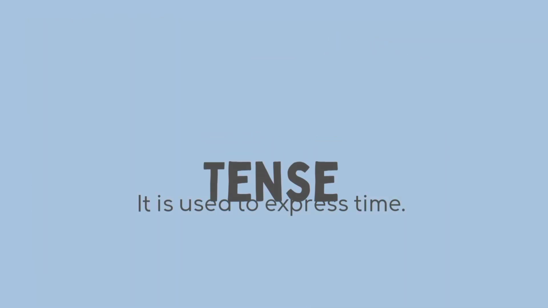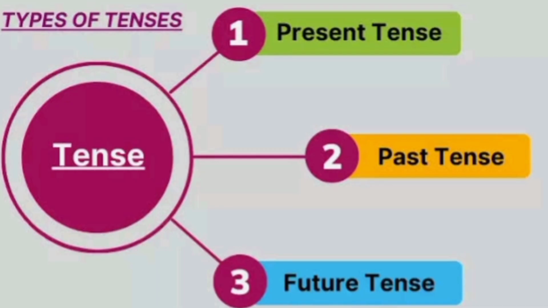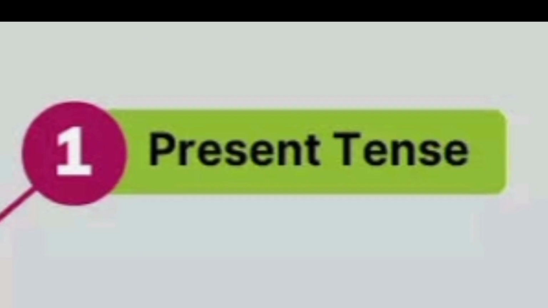Now, there are three basic tenses which are then further classified: past tense, present tense, and future tense. We use present tense to talk about something that is happening now or any universal fact or general statement. We use past tense when you talk about something that has already happened. Future tense to talk about something that will happen in coming time. Now, let's have a look at the present tense first.